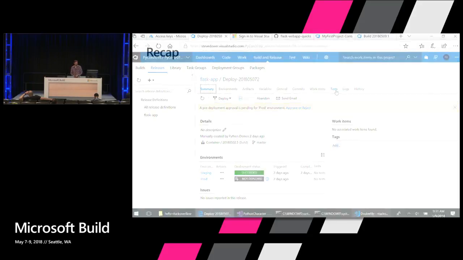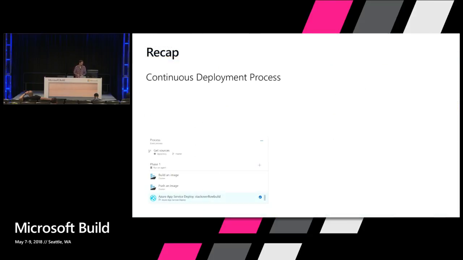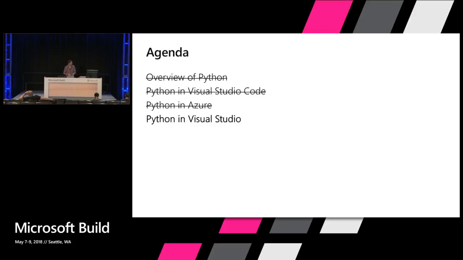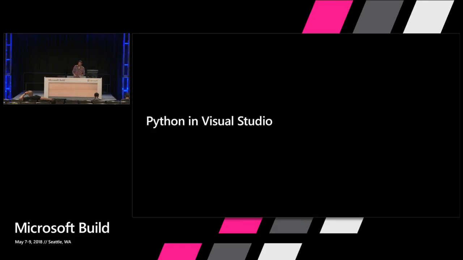All right. So quick recap. You could set up a continuous deployment process with VSTS by creating a VSTS account, and then you can set up those staging and production slots. All right, so we're through the Python and Azure section of the talk. Now let's go and take a look at Python and Visual Studio.